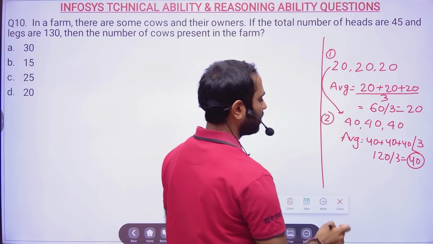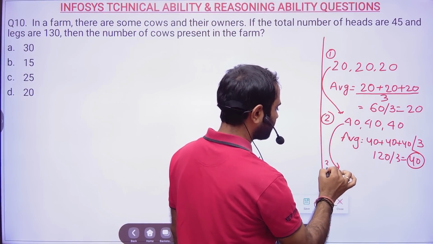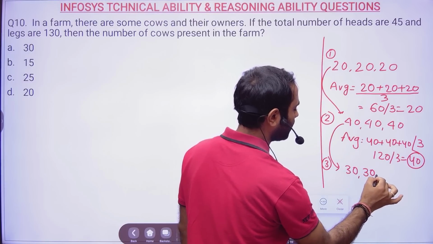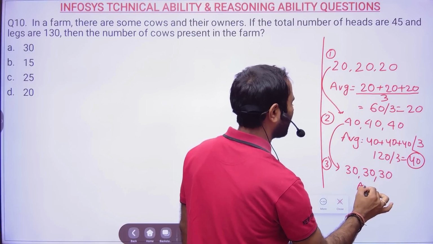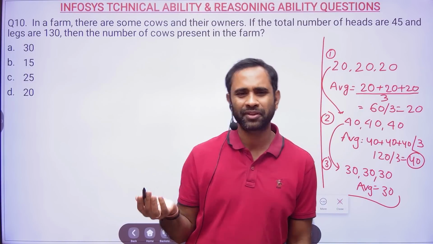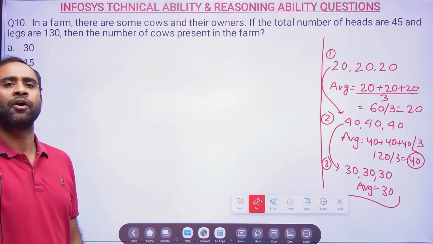Now if I subtract 10 from all the numbers, it will become 30, 30, 30. What will be the average? Average will be 30. Numbers are same. This question is based on this simple logic.